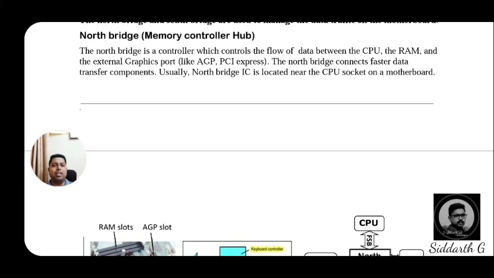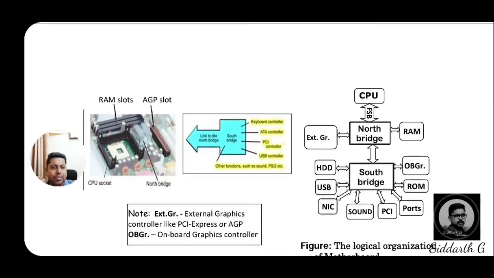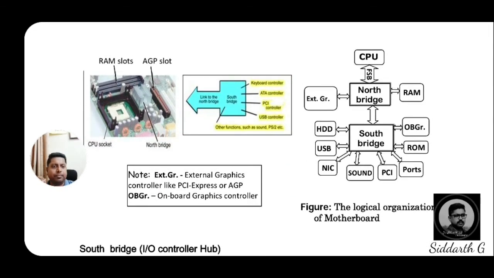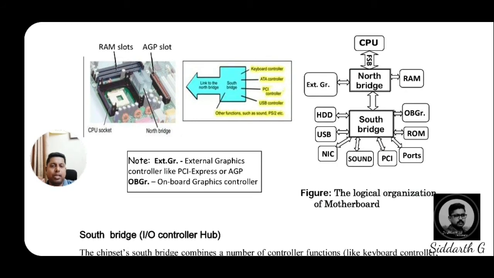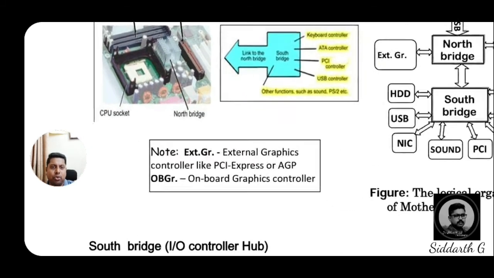Usually the north bridge IC is located near the CPU socket on the motherboard. Where will it be located? They may ask one more question: where will the north bridge be located? The IC is located near the CPU socket on the board. So if you are able to see the diagram, see, dear students. This is the RAM slot, AGP slot, north bridge and CPU socket. I will show clearly.